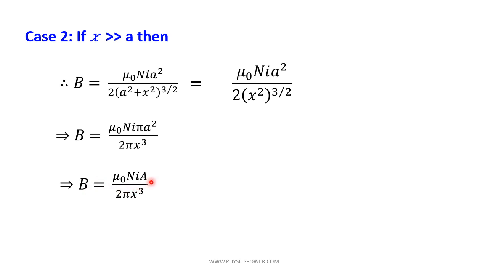If you design a small cross-sectional area coil, then you will get a small magnetic induction. If you want more magnetic induction, you should pass more current, make the number of turns more, and the area also should be more. And if you want more magnetic induction, the point you have to consider very near to the coil, since it is inversely proportional to the cube of the distance. So here A is nothing but the area of the loop or coil.